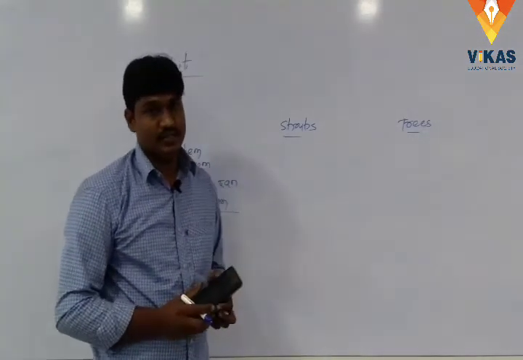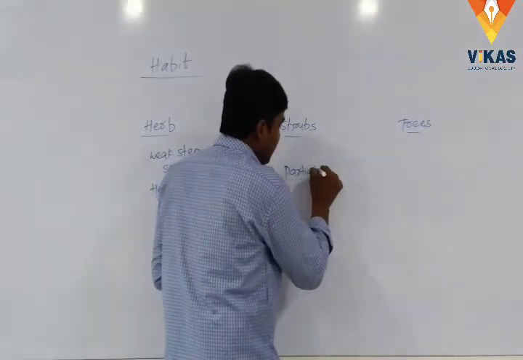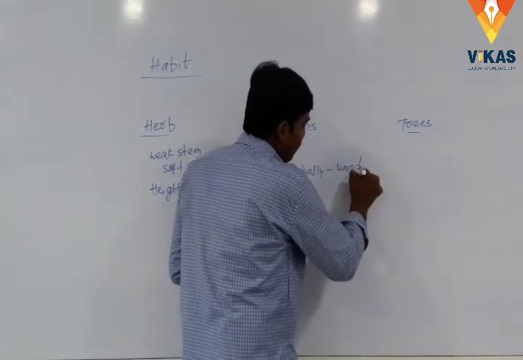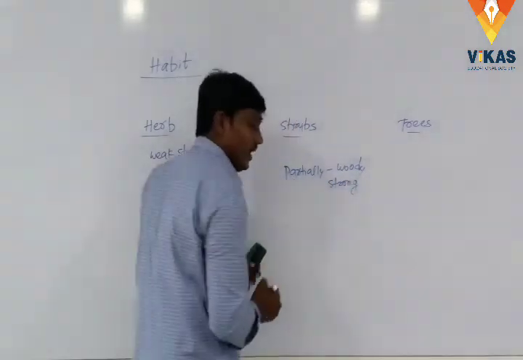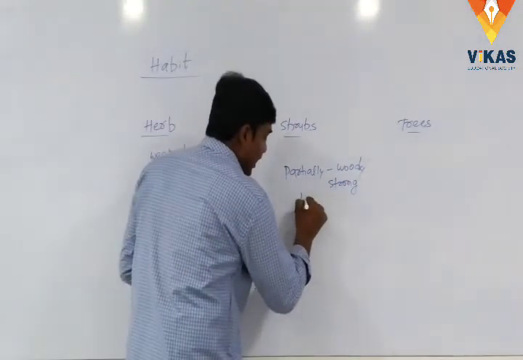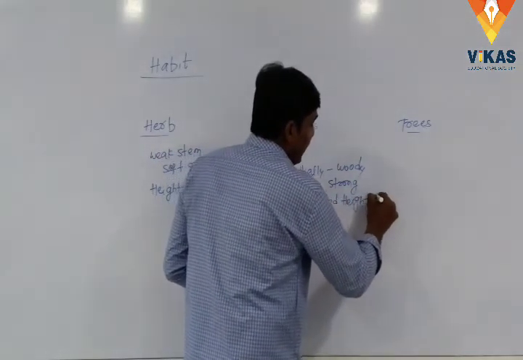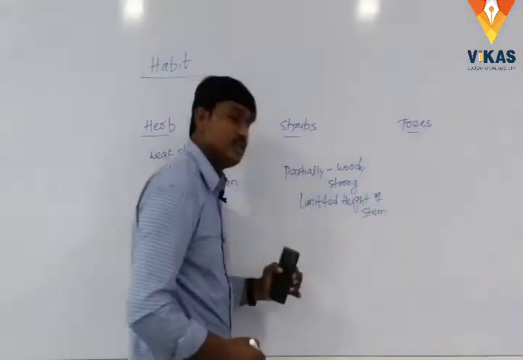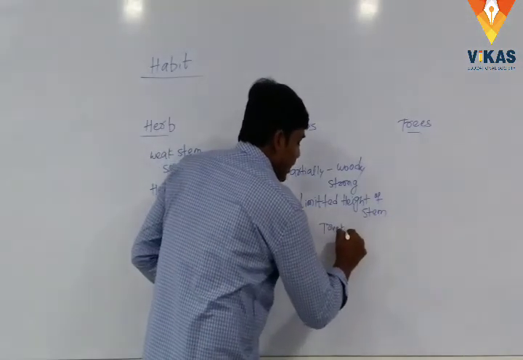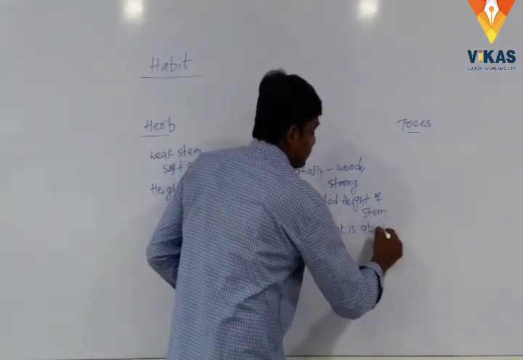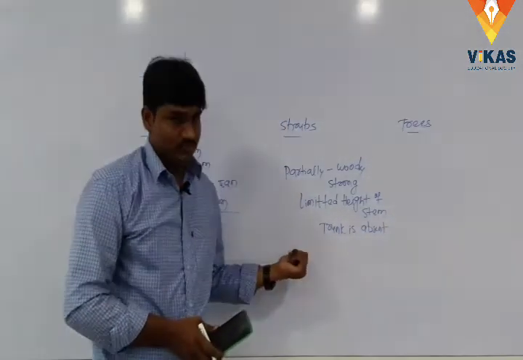Whereas shrubs are partially woody and partially strong, with limited height of stem, and the trunk is absent. It is called shrubs. Shrubs means podalu.